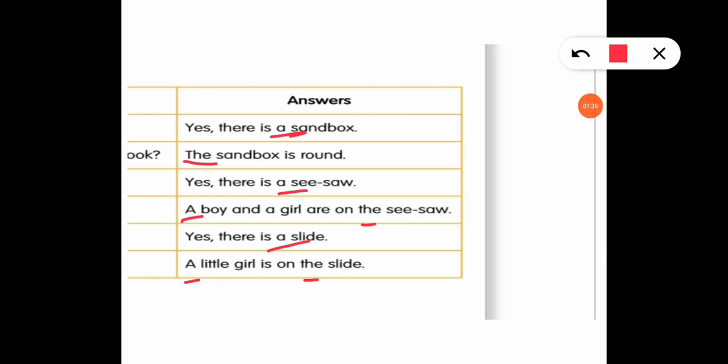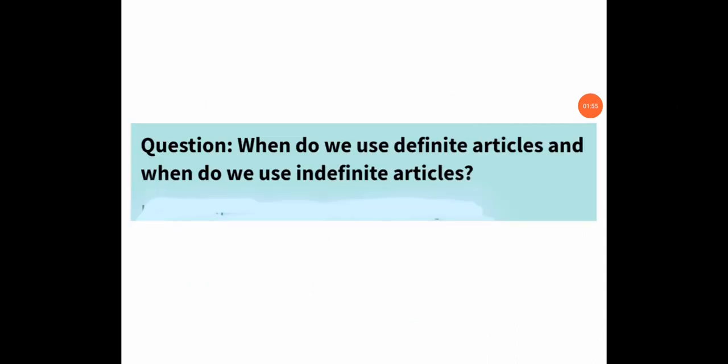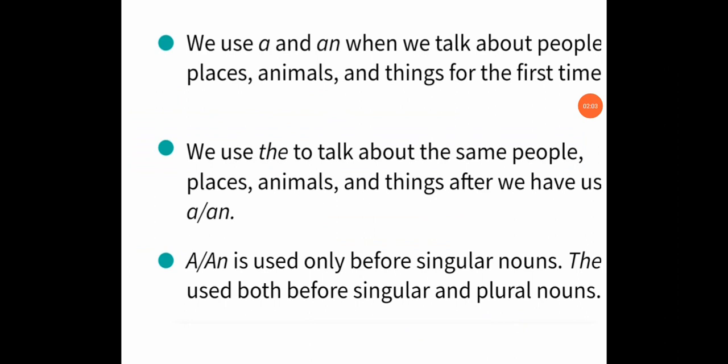So students, can you tell me which are the indefinite articles and which are the definite articles? So in these sentences, we will use a and the articles. So now look at this. When do we use definite articles and when do we use indefinite articles? Now let's discuss. We use a and an when we talk about people, places, animals and things for the first time. So when we talk about something for the first time, we will use a and an.